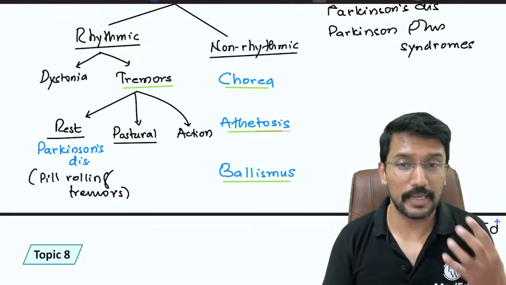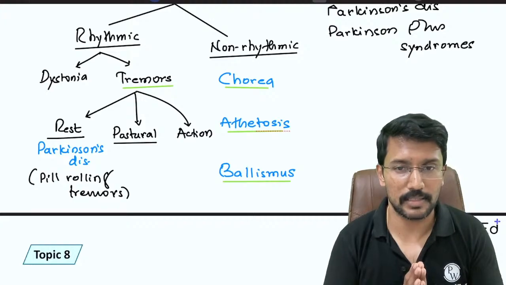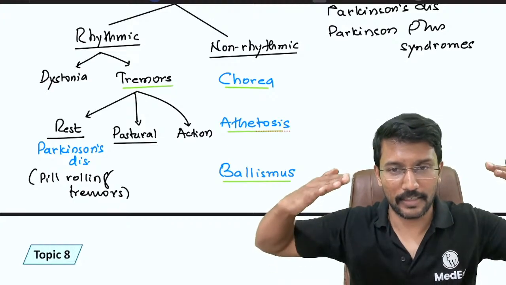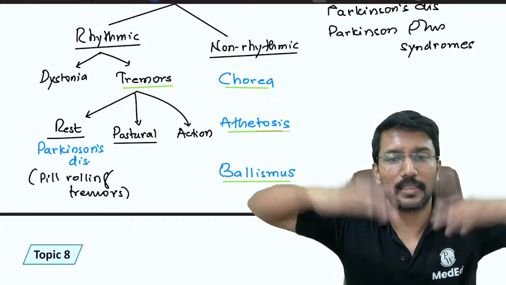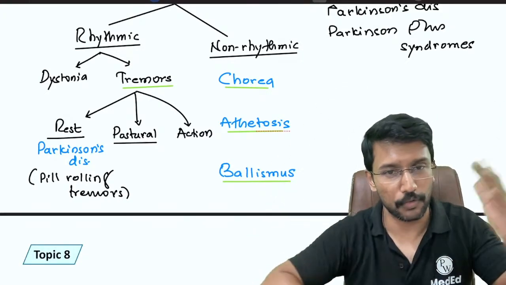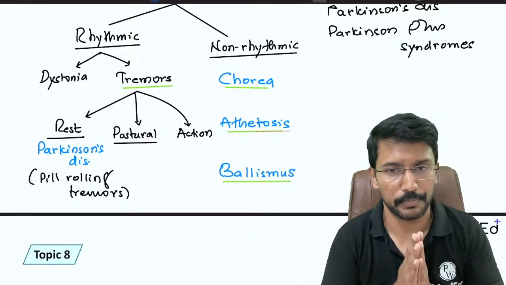Another example is the wing beating tremor that you see in patients with Wilson disease. When you ask them to bring their hands close to their eye level and try to approximate, they start developing movements at the shoulder joint. It looks like the beating of the wings of a bird. We call it wing beating tremor. Okay.